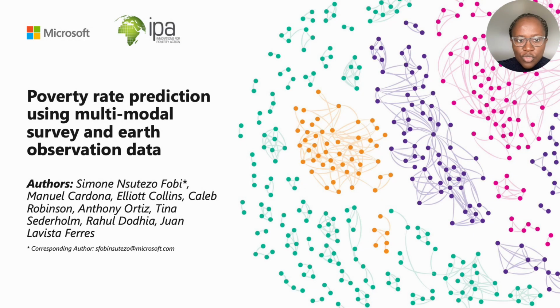Monitoring poverty is a crucial component for achieving Sustainable Development Goal 1 of no poverty by 2030. Thus, accurate measurements of poverty rates are needed to track progress towards poverty elimination goals. We present our work on predicting poverty rates using survey and Earth observation data.